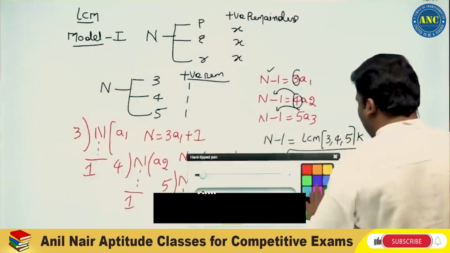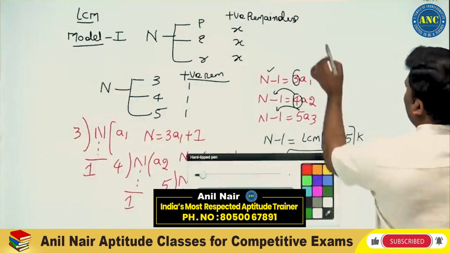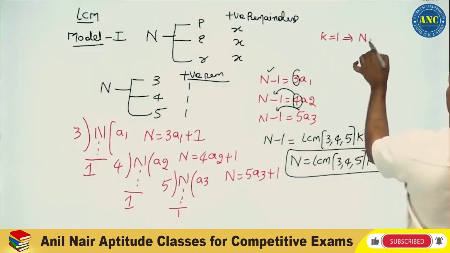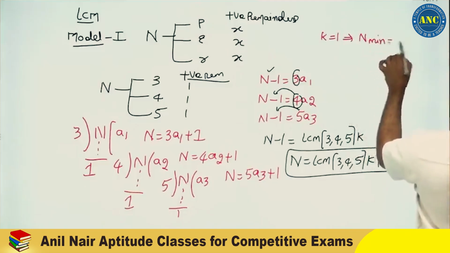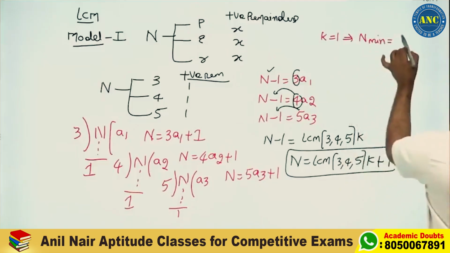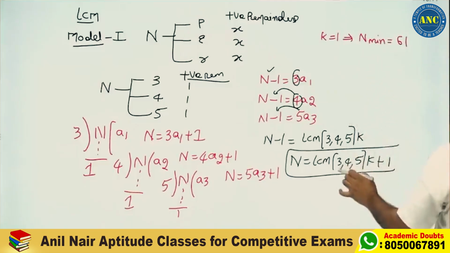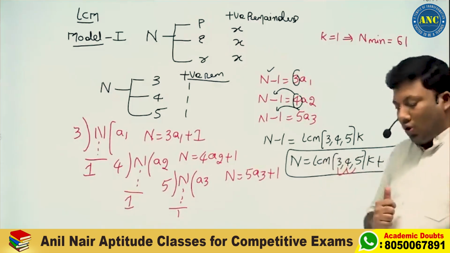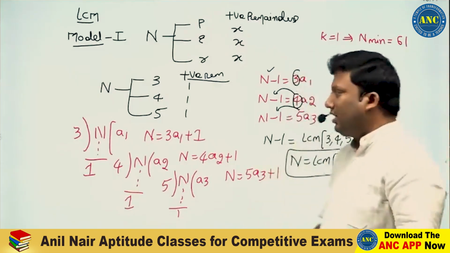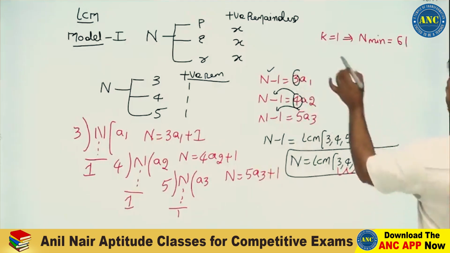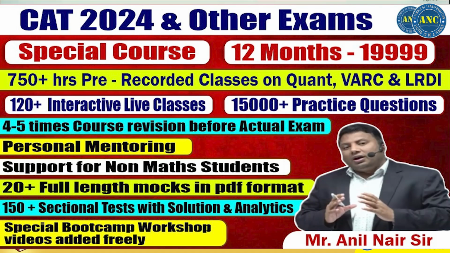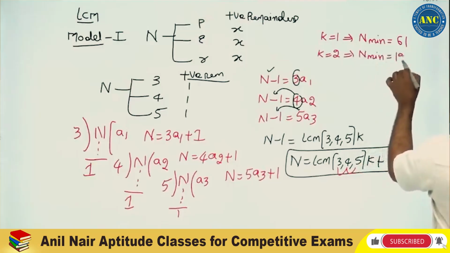Suppose I take k value 1, so n will be the lowest value: 12 5s are 60, 60 plus 1, 61. 3, 4 and 5 are co-primes, and the LCM of co-primes is always their product. If I put k value 2, 60 into 2 is 120, plus 1, 121. N minimum will be 121.